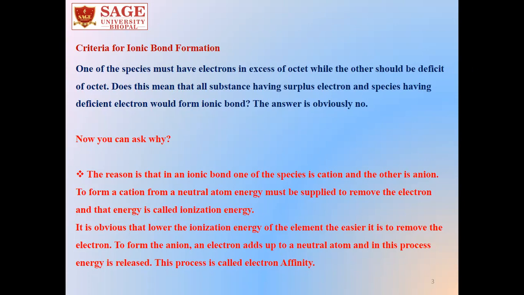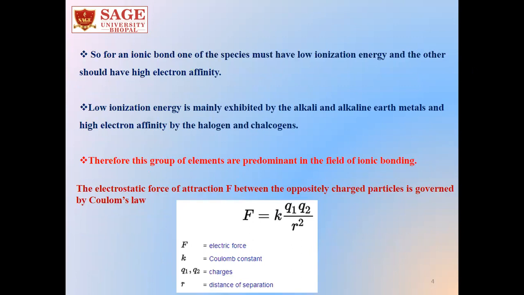And in the second case, to form an anion, the adding of an electron to a neutral atom, the released energy is known as electron affinity. So we can say for the formation of ionic bond, one species must have low ionization energy and the other one should have high electron affinity. So we have to look for which elements fulfill these conditions.